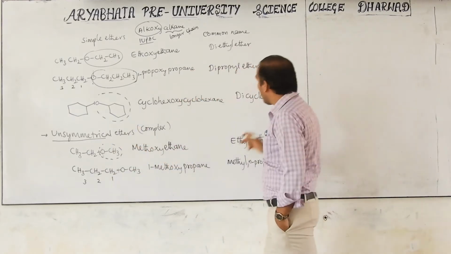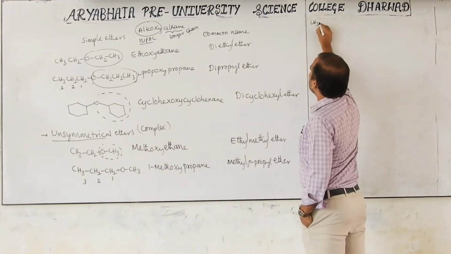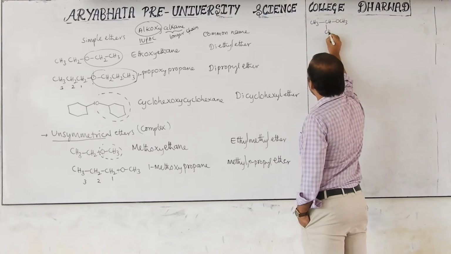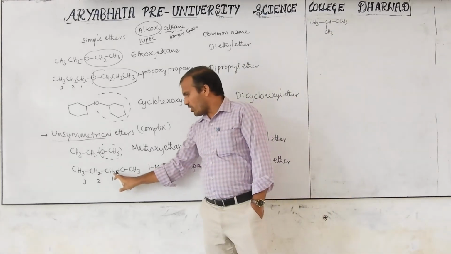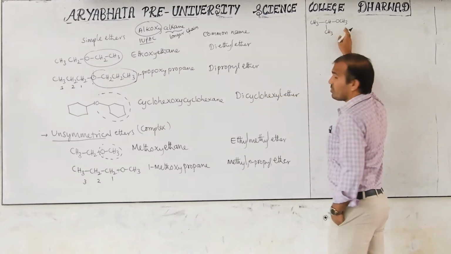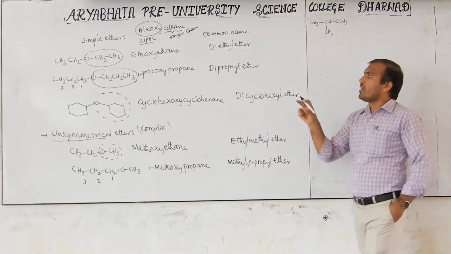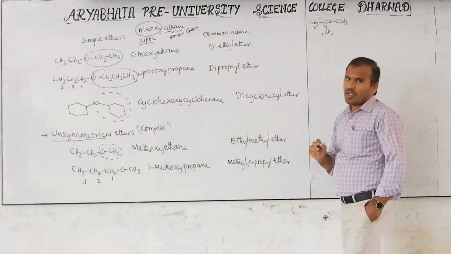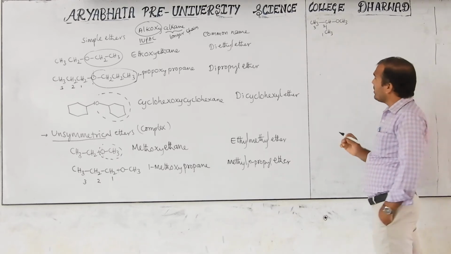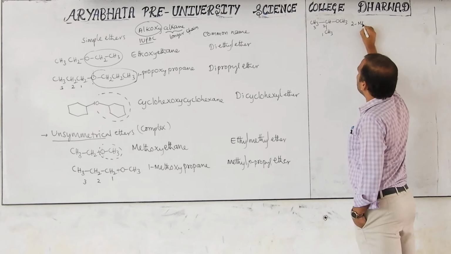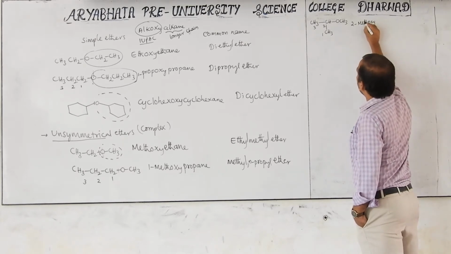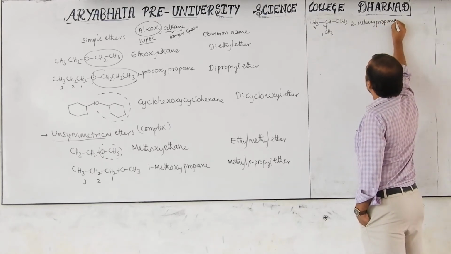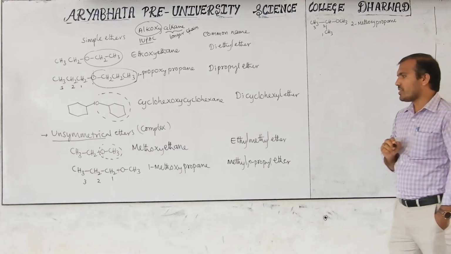At the second position, if it is bonded, then we can write CH3, CH, OCH3. Now the position is changed. OCH3 is bonded to the first carbon here, but here OCH3 is bonded to the second carbon. Because when you take the long carbon chain, this is 1, this is 2, this is 3. Then it is bonded at the second position. Now we can say this is 2-methoxy. Total 3 carbons are there. Then it is called propane. 2-methoxypropane.